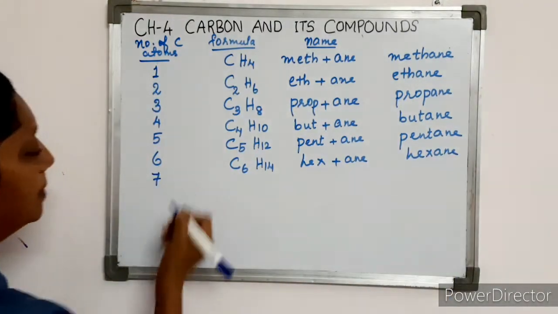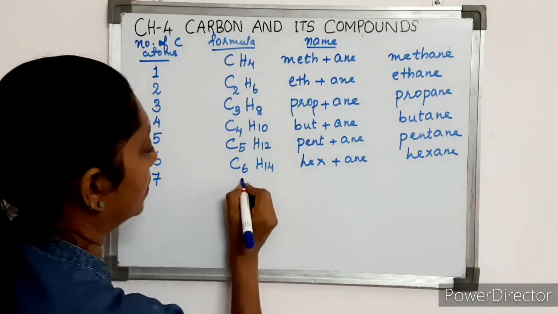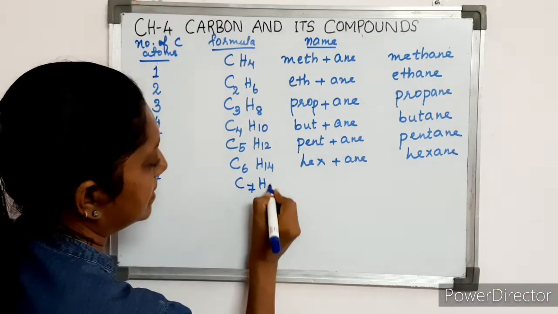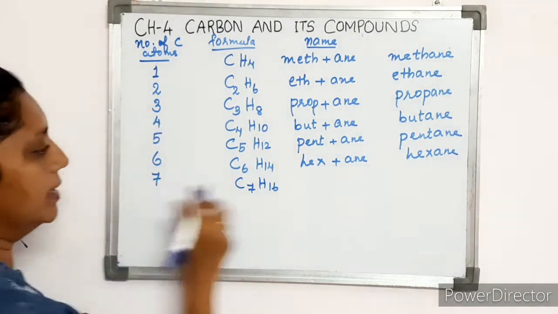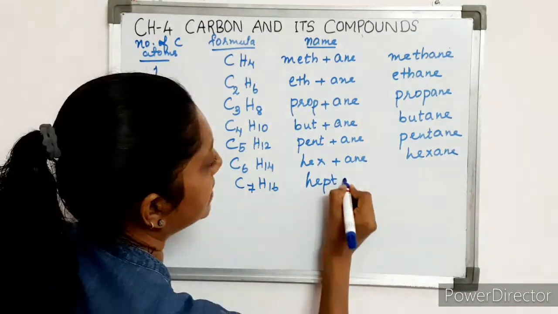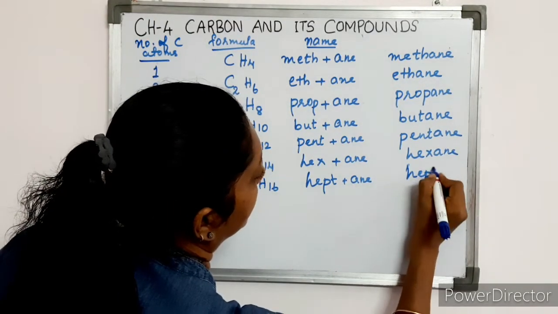Now, the alkane that has only 7 carbon atoms, we are going to write the formula as C7H16 and the name hept. It is the root word hept plus ane. Hence it is heptane.